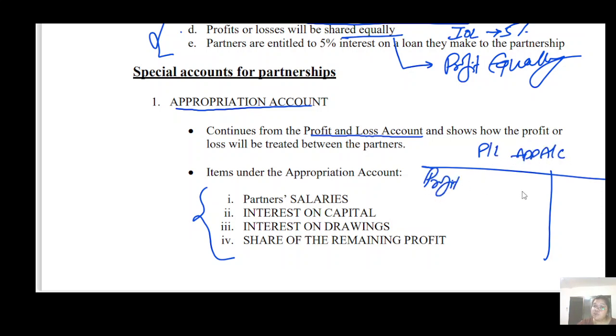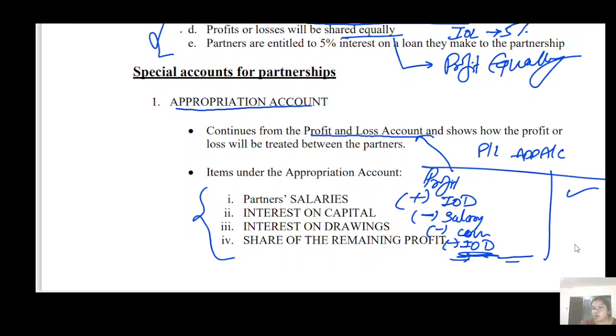For that, first of all, you need to record the profit. So from where do you get this profit? From your profit and loss account. Then you have to add your interest on drawing, and you have to deduct your partner salary, any commission, any interest on capital, or any share. So these things you have to deduct, and if you're having a positive balance, it means there is a profit. If you're having a negative balance, it means there is a loss.